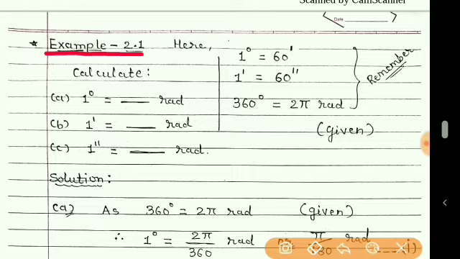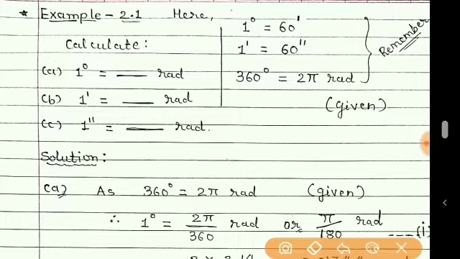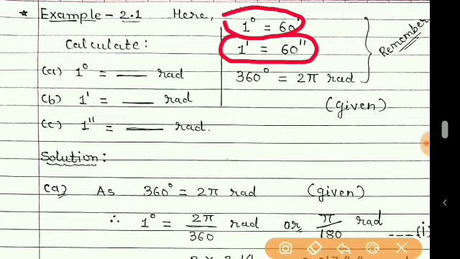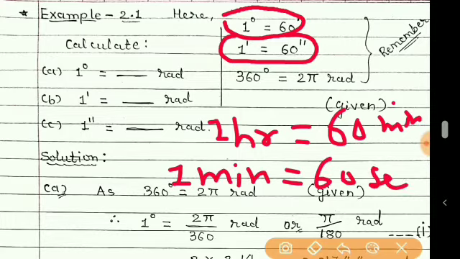Now let us see example number 2.1. This type of example can be asked in short, 1 mark questions. In the statement of this example, it is given that 1 degree is equal to 60 minutes, 1 minute is equal to 60 seconds. It is like 1 hour is equal to 60 minutes, 1 minute is equal to 60 seconds.